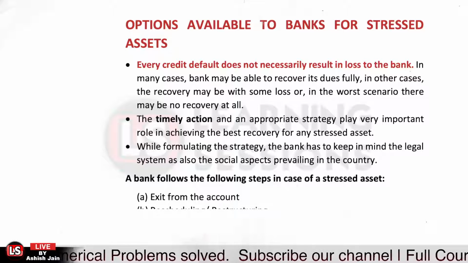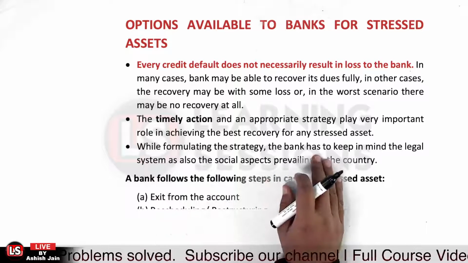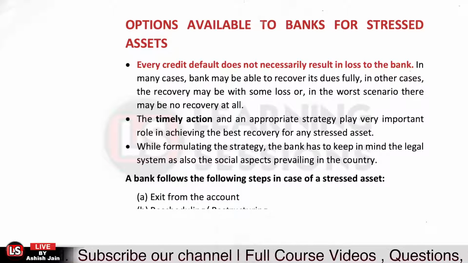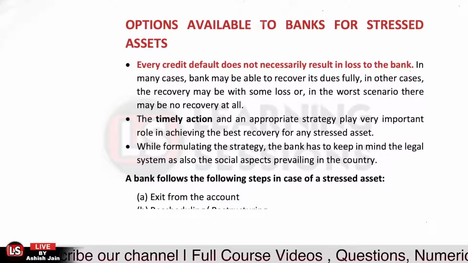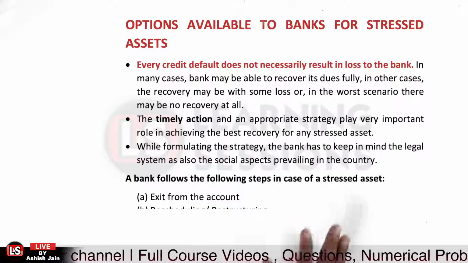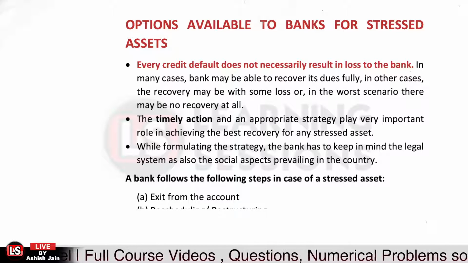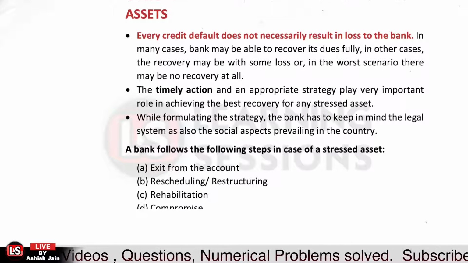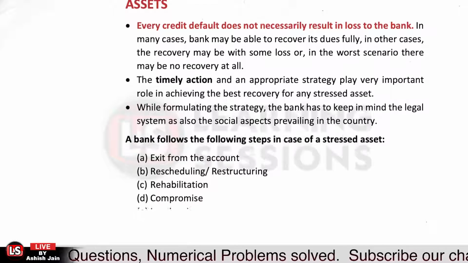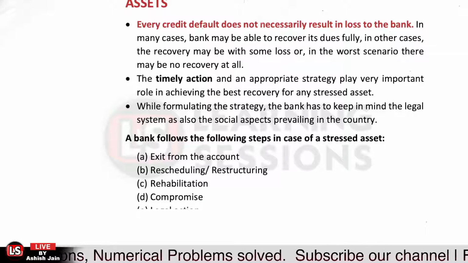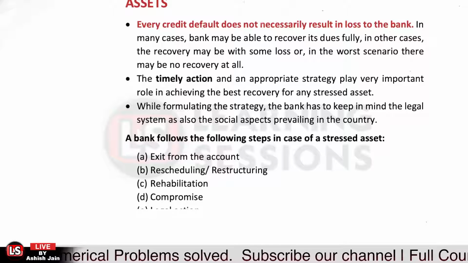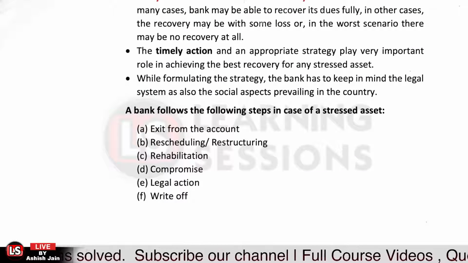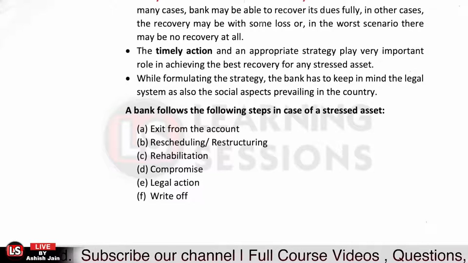Okay, so the banks must first formulate a strategy, keeping in mind the legal system available and also the social aspects prevailing in the country itself. And what are the different steps which can be taken? First of all, the bank can exit from the account. We will be learning about them in detail. So first, exit from the account. Second, rescheduling or restructuring. Third, rehabilitation. Fourth, compromise. Fifth, legal action. And sixth, write off.